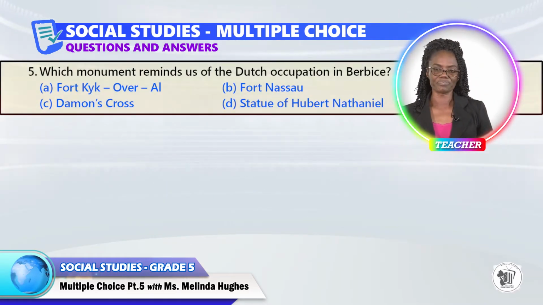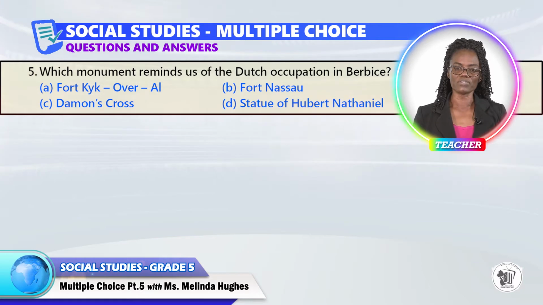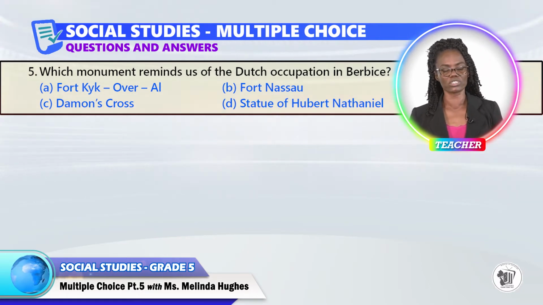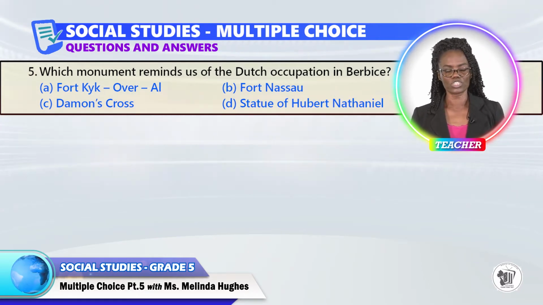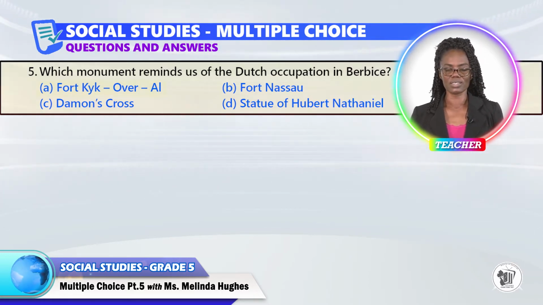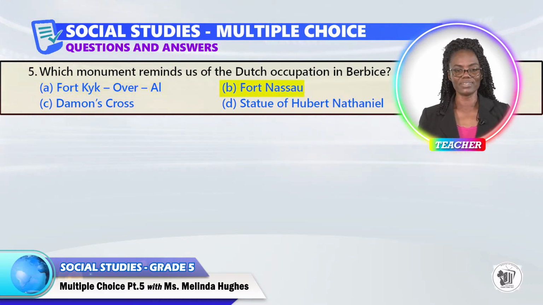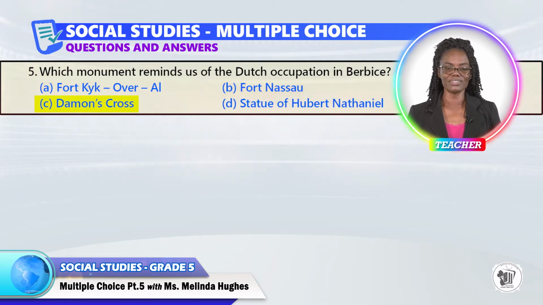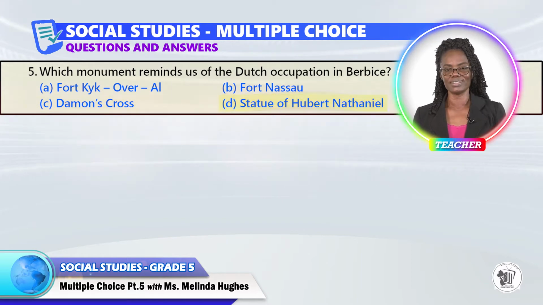Question 5. Which monument reminds us of the Dutch occupation in Berbice? A, B, C, or D?